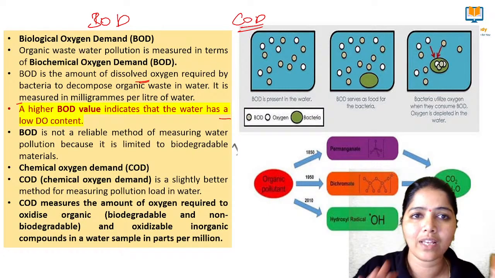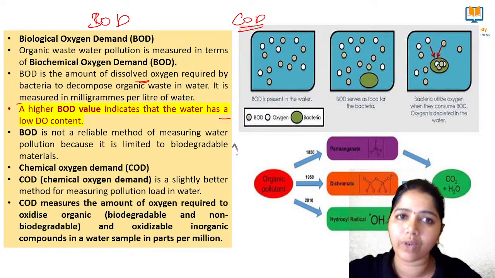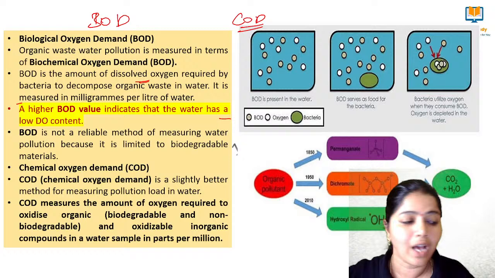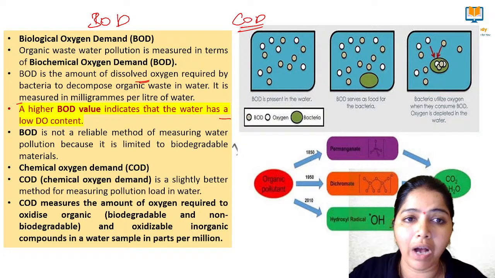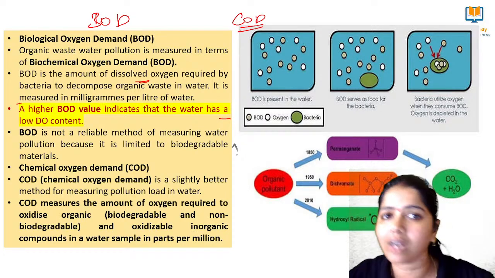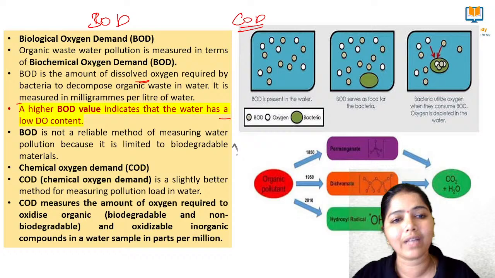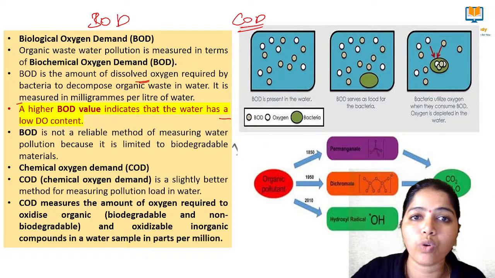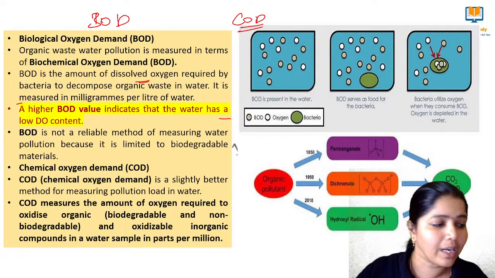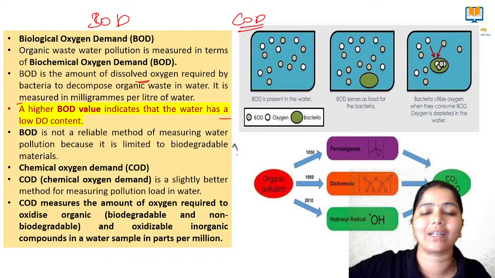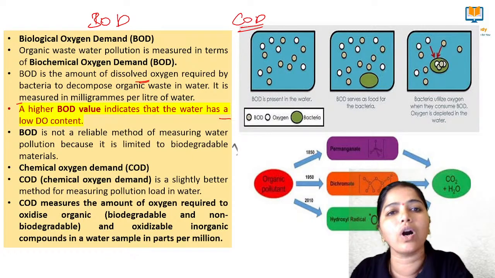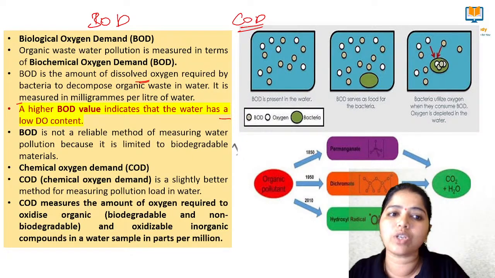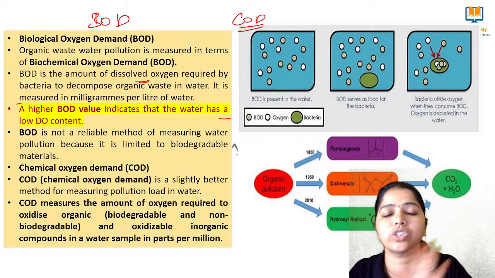You understand? Imagine a lake, it is a little bit polluted. I just want to measure the biological oxygen demand of that particular water body. I will measure the amount of dissolved oxygen required by the bacteria to decompose the organic waste. That measurement we call biological oxygen demand.